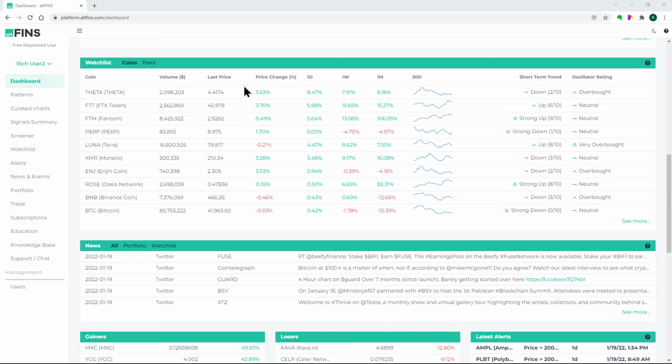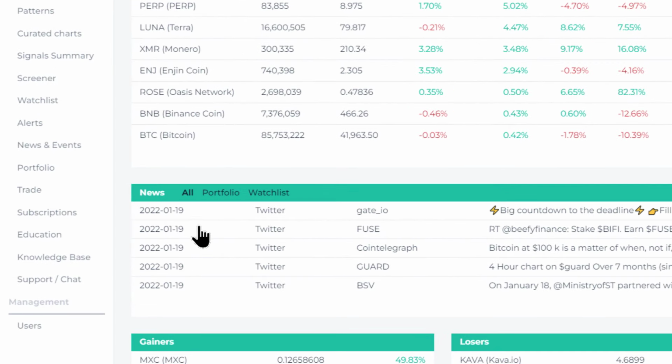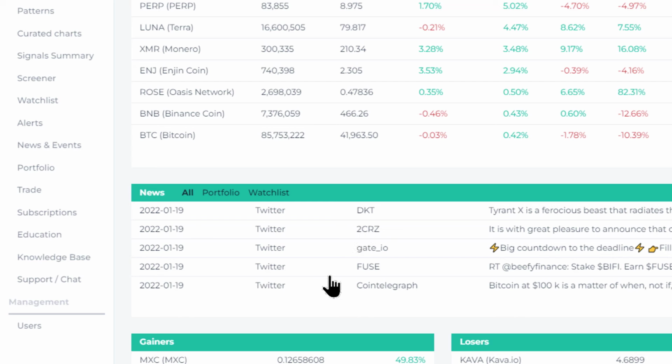So starting with a dashboard, here you can see your watch list prices and trends and so on. But more importantly, for this conversation, we have a news widget here that shows the latest news across all the altcoins, thousands of altcoin projects.